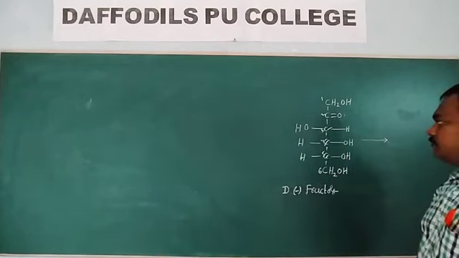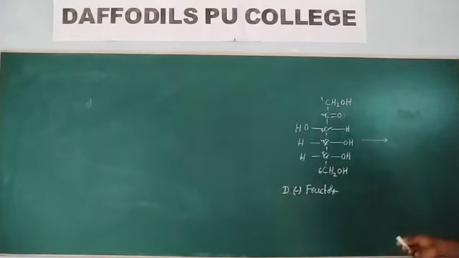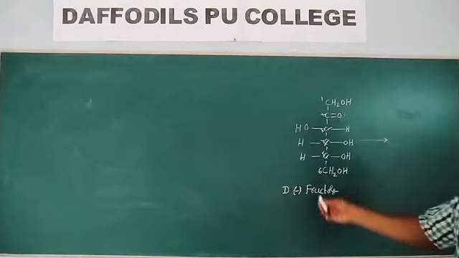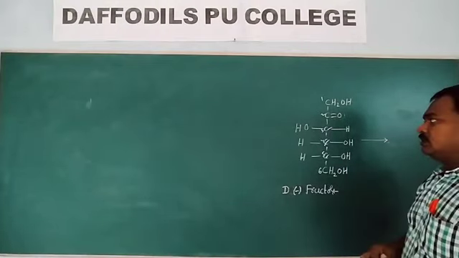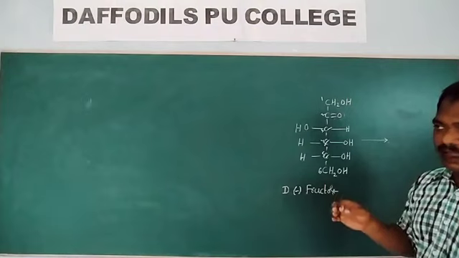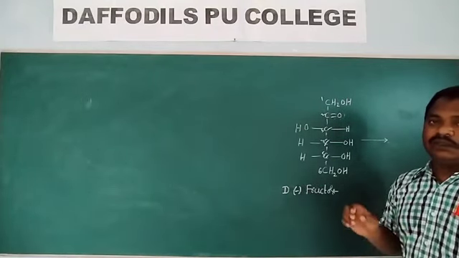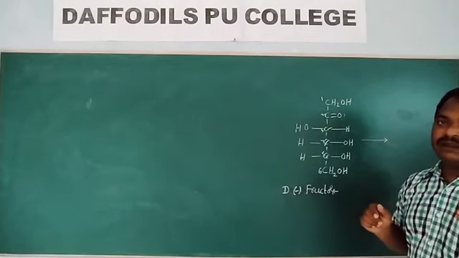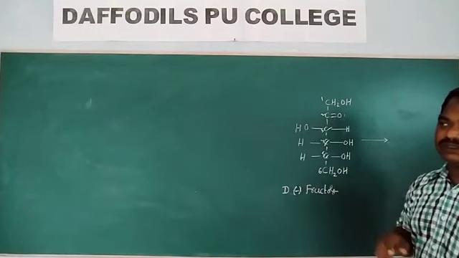Now I am writing its alpha form and beta form: alpha-D-fructose and beta-D-fructose. So alpha-D-fructose and beta-D-fructose are the anomers, in which the stereochemistry of the glycosidic bond forming carbon differs.